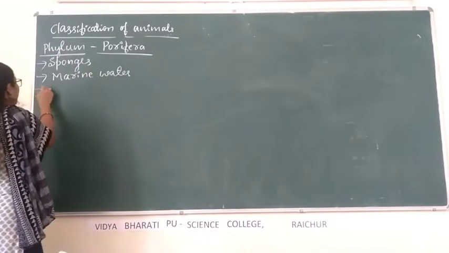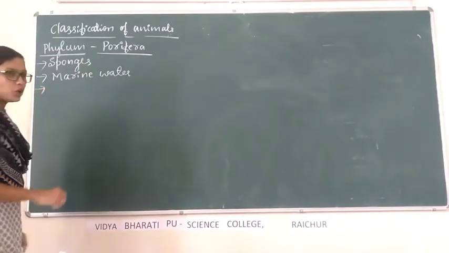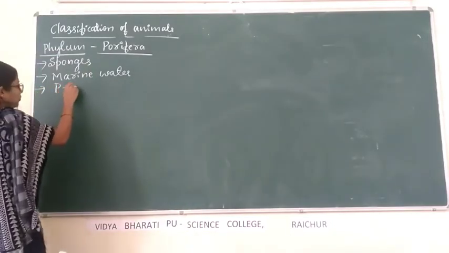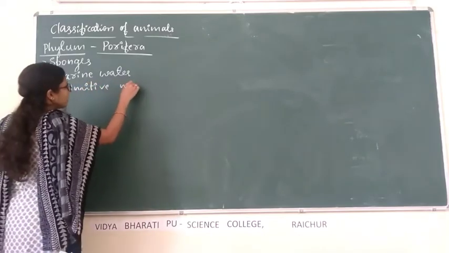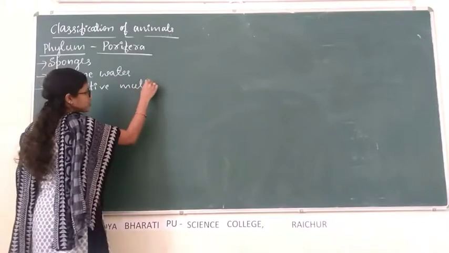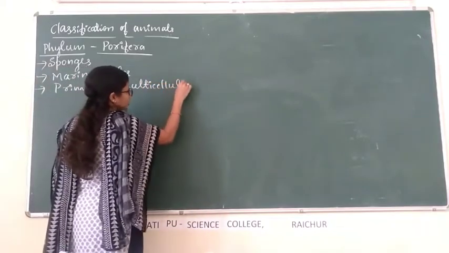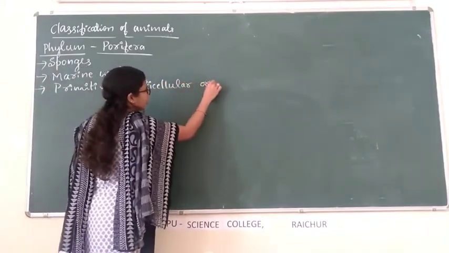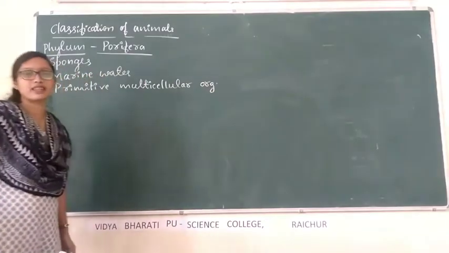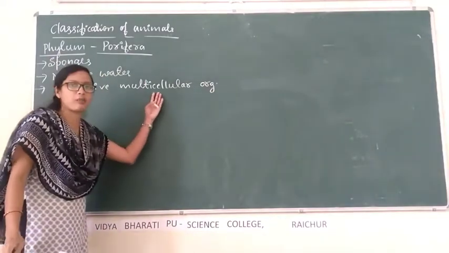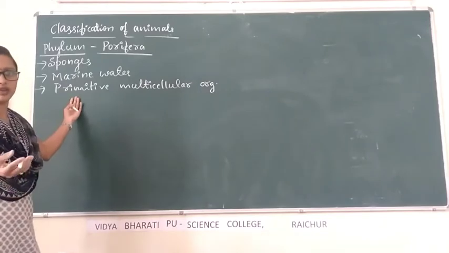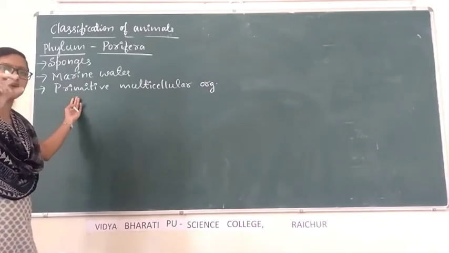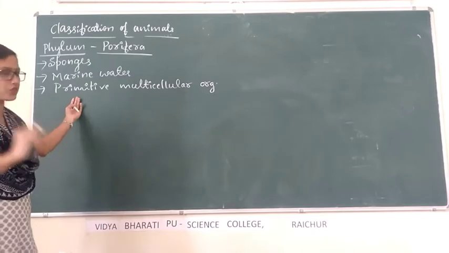And the phylum Porifera includes primitive multicellular organisms. Multicellular means made up of many cells. Primitive means not well developed. The body structure is very simple.